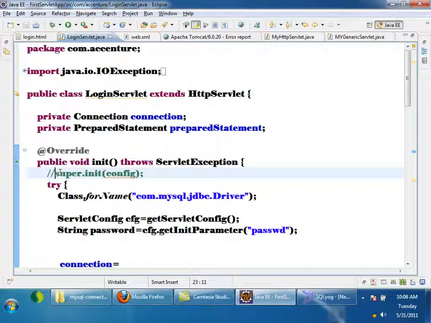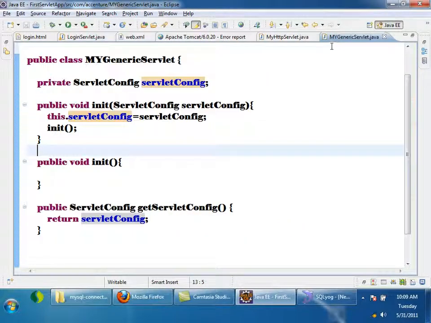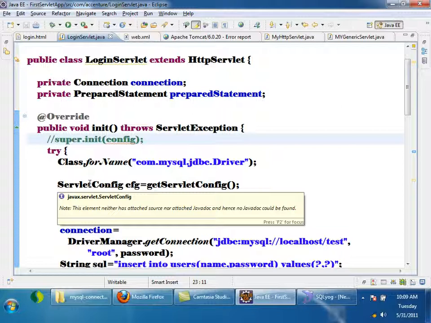Let's assume I am giving a first request for my login servlet. The servlet should be initialized. The container will try to call the init method which takes servlet config as a parameter. Inside my login servlet, is there an init method which takes servlet config as a parameter? No, it is present in the superclass, so the inherited one will be called. This method calls the no-argument init method, but in my login servlet I have overridden it, and the overridden method is always called. So now this init method will be called, and the initialization code also gets executed.